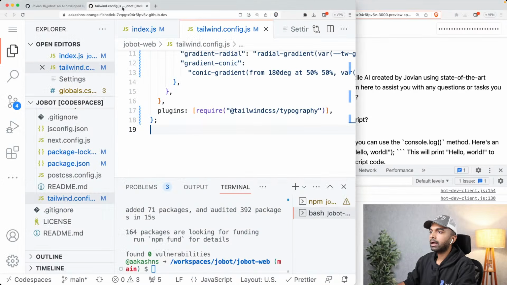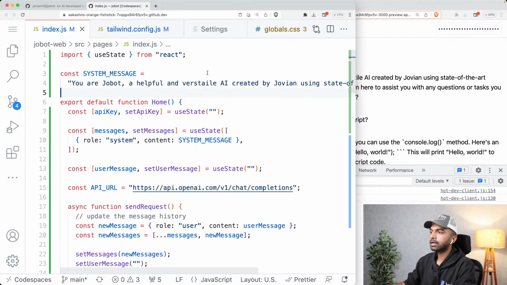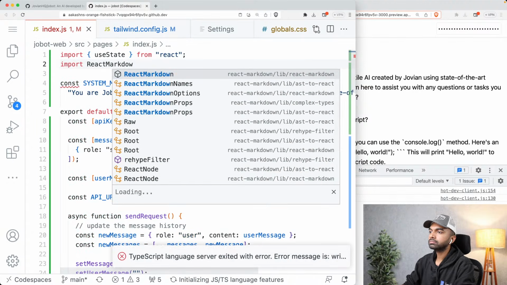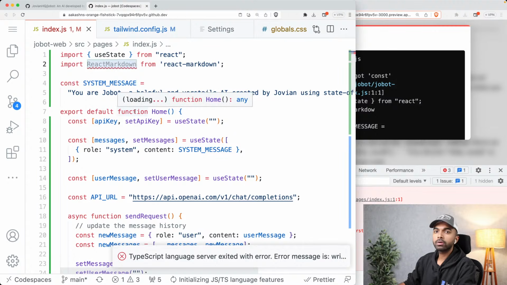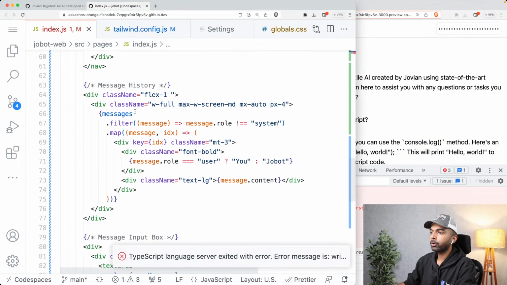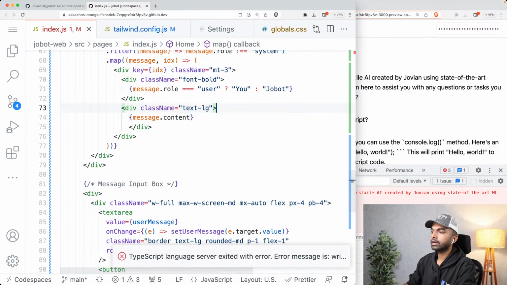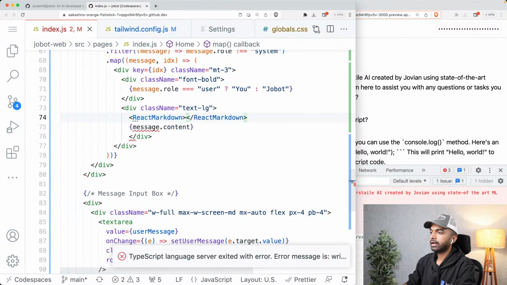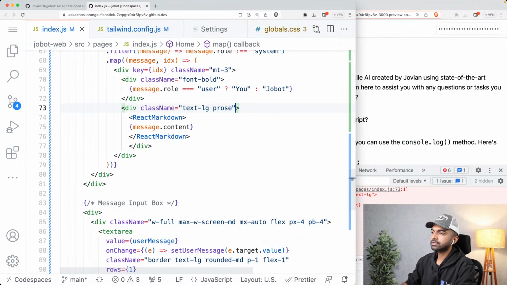Okay, so how do we do that? Let's come back into index.html. Let us close this terminal now, and let's say import React Markdown from the React Markdown library. Now take this imported React Markdown component and simply put our message body or message content inside it. So let's say React Markdown and move this to wrap the message body, and let's add the prose class over here.